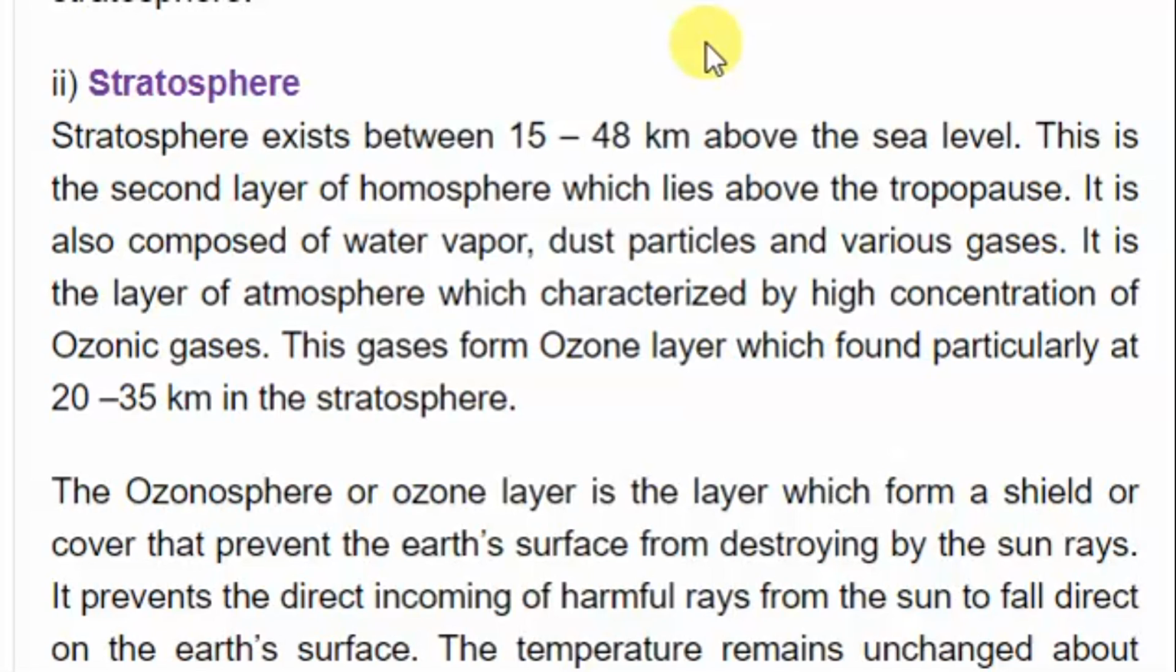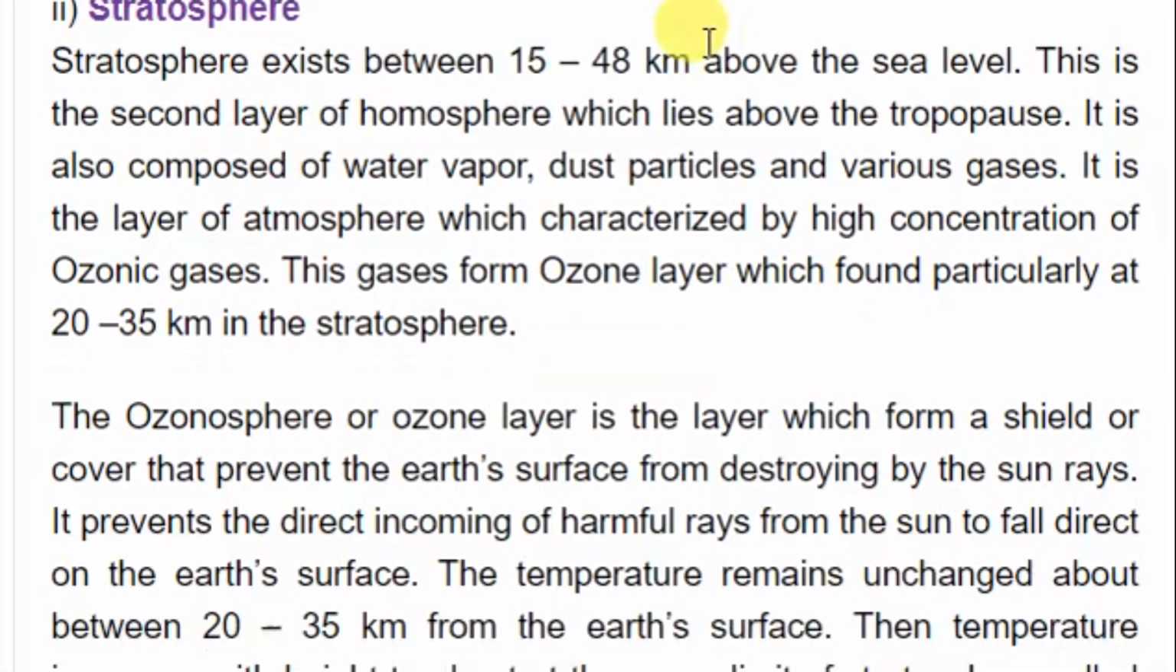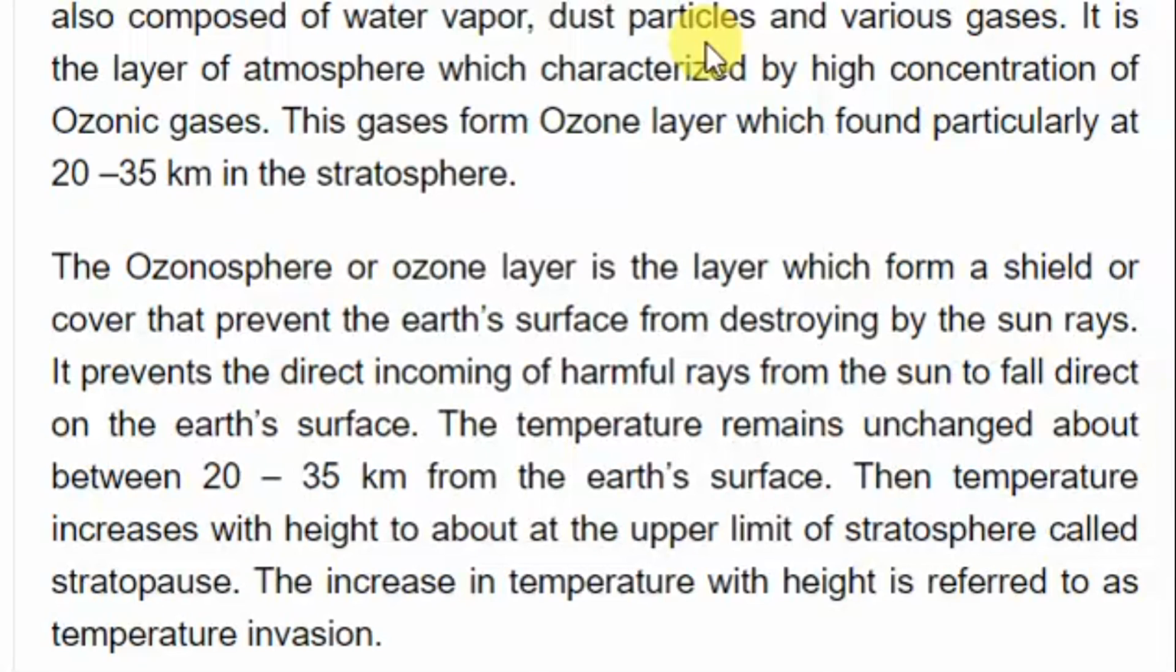Now, as we know the function of ozone layer, the ozone layer tends to protect the earth from the radiation from the sun. Now we are saying that the ozonosphere, or ozone layer, is the layer which forms a shield or cover that prevents the earth's surface from being destroyed by the sun rays. So we living organisms are living safe on the earth because of the presence of the ozone layer. So the ozone layer tends to protect the earth from the extent of harmful radiation from the sun.